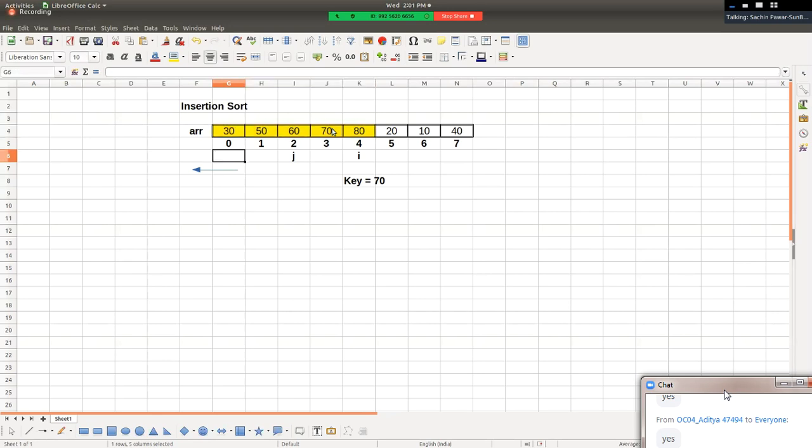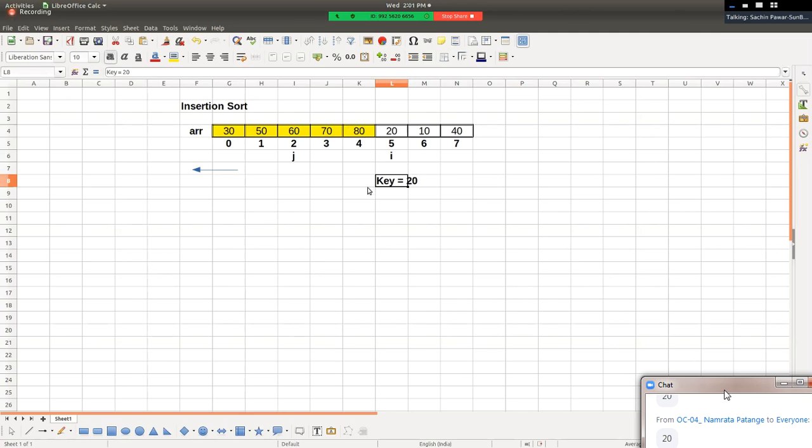Now can we go to the next iteration? We can go to the next iteration. So for value of I is equal to 5, value of key will be equal to what? Value of key will be equal to 20. So we pick 20 in our right hand. ऐसे visualize करो. So हमने 20 right hand में pick किया है.